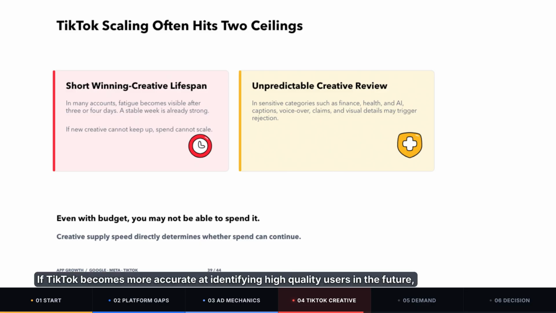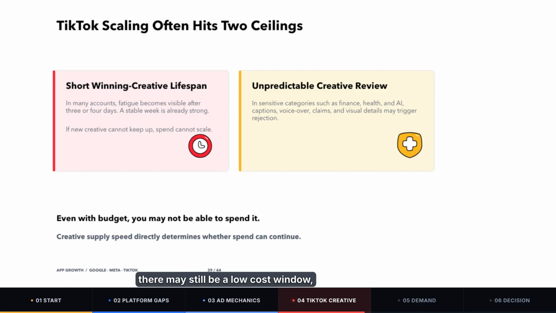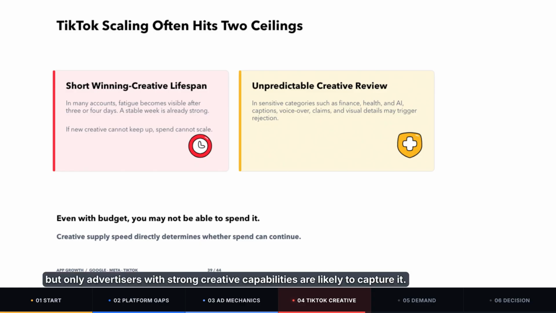If TikTok becomes more accurate at identifying high-quality users in the future, the eCPM of those users will naturally become more expensive. At the current stage, there may still be a low-cost window, but only advertisers with strong creative capabilities are likely to capture it. That is why I say, on TikTok, the creative itself is targeting, and creative output itself is media buying capability.